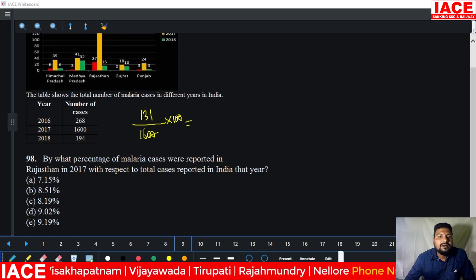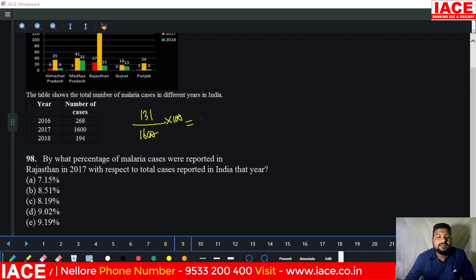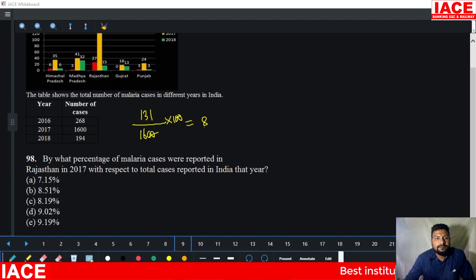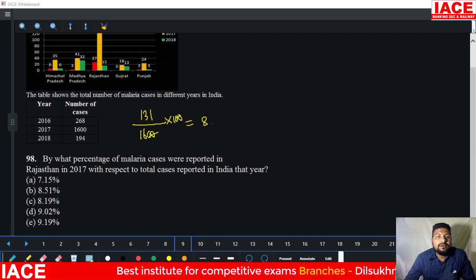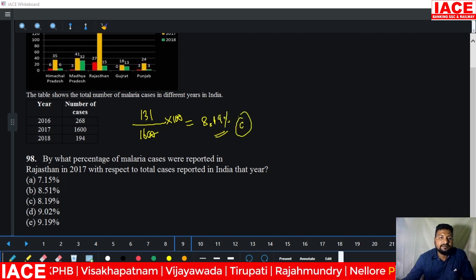Zeros cancel. 16 to 131, how many times? 8 times. 8 times 16 is 128. Removing 128 from 131 you will get 3. Now the decimal will apply. It is 30, that means one time. That means our answer is 8.19%. Combination-wise, option C is correct.